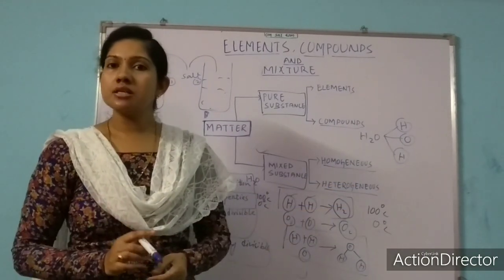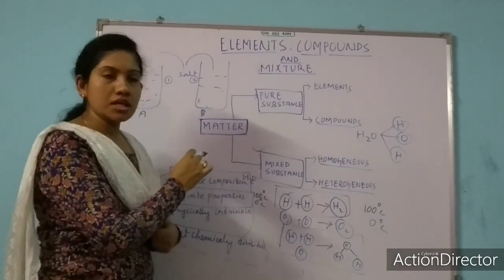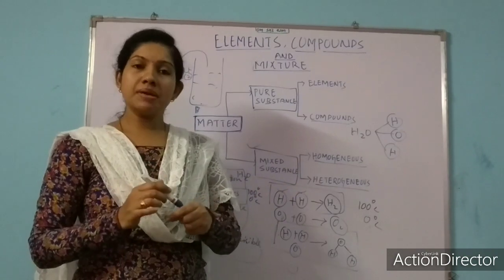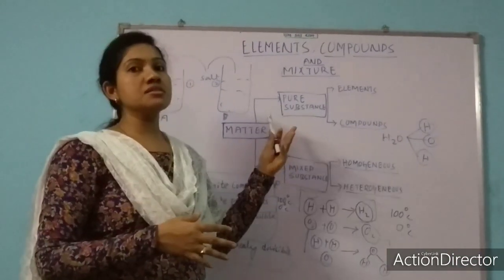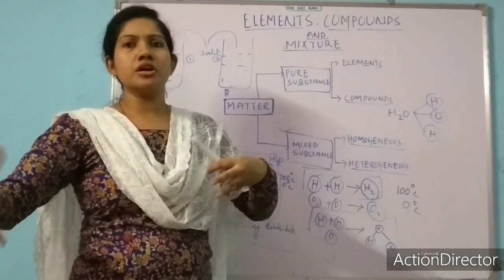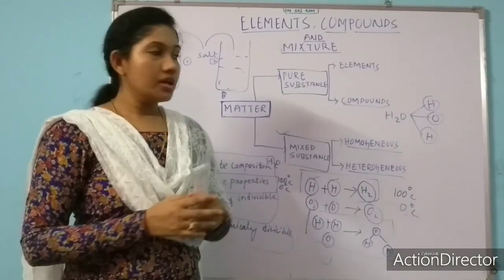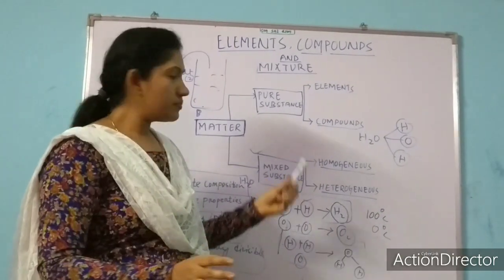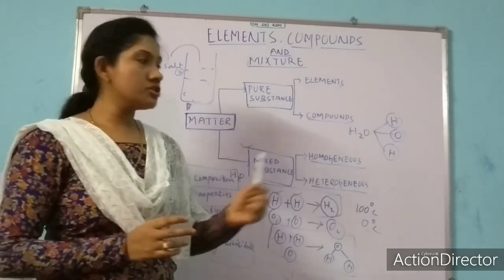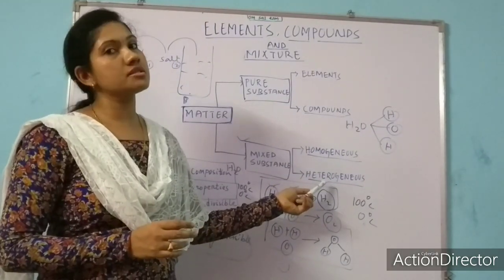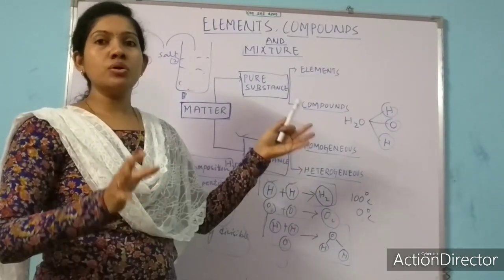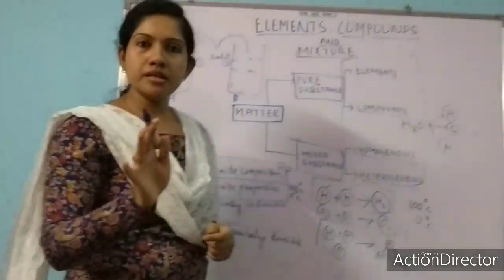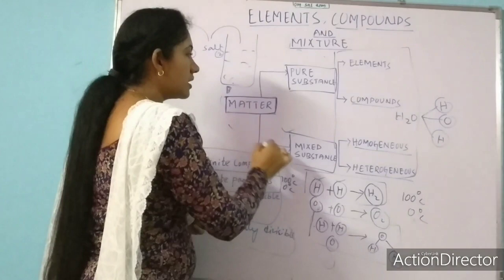In today's class we have discussed that matter is broadly classified into pure substance and mixed substance. Pure substance is the combination of similar kinds of substances, and mixed substances are the combination of two or more different kinds of substances. Pure substances are again categorized into elements and compounds, we will discuss later. Mixed substances are the combination of homogeneous and heterogeneous substances. This part we will discuss in our later video. So get clear up to this.